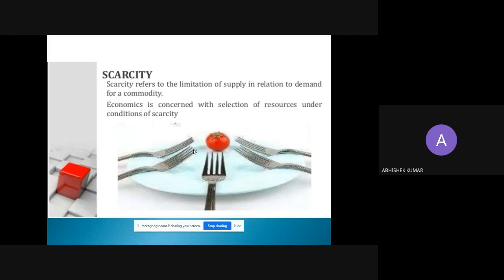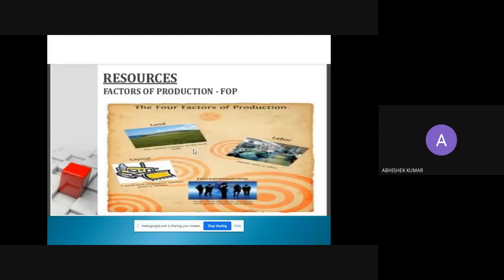Here you can see scarcity refers to the limitation of supply in relation to demand for a commodity. Economics is concerned with the selection of resources under conditions of scarcity. Resources: factors of production are also known as resources. Factors of production may be land, labor, capital, technology, whatever. These are resources. Resources may be man-made resources or natural resources.